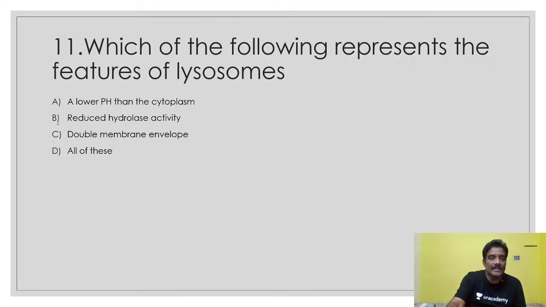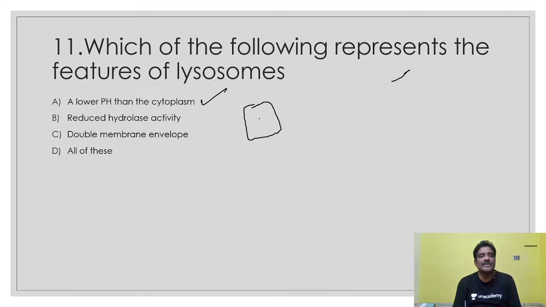Next, coming to another bit. Which of the following represents the features of lysosomes? Which of the following is related to lysosomes? One more important point, so this is the right answer: a lower pH than the cytoplasm. What is the important feature here? The lysosome is present inside, and this lysosome is acidic. It will be active under acidic medium only.